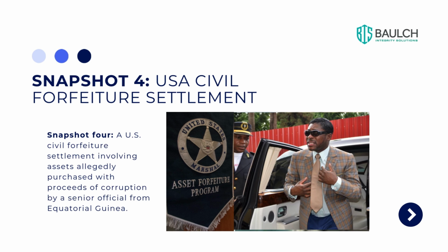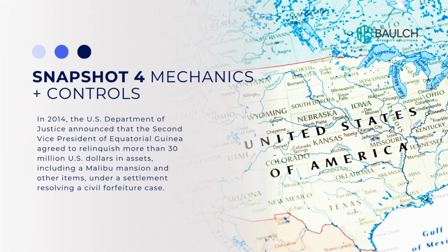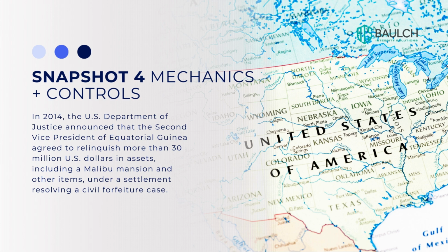Snapshot 4 is a US civil forfeiture settlement involving assets allegedly purchased with proceeds of corruption by a senior official from Equatorial Guinea. In 2014, the US Department of Justice announced that the second Vice President of Equatorial Guinea agreed to relinquish more than $30 million in assets. This included a Malibu mansion and other items under a settlement resolving a civil forfeiture case.